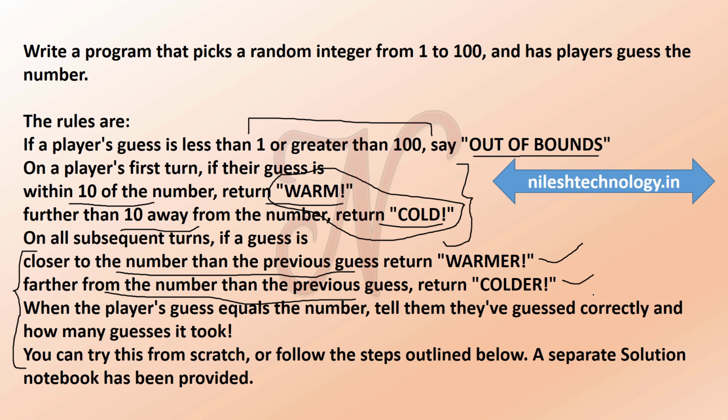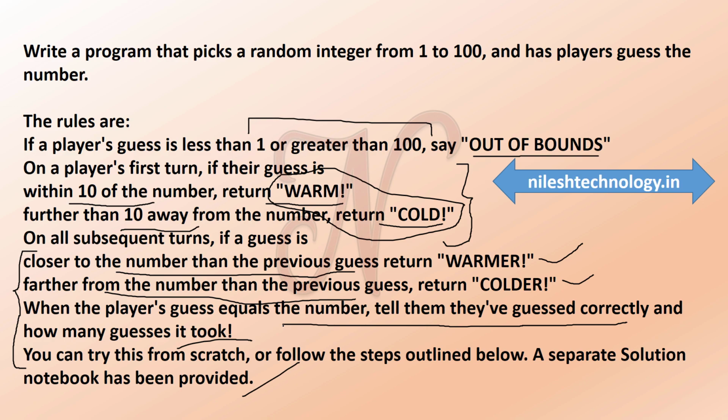If it matches, break the loop and display the last output: when the player's guess equals the number, tell them they have guessed correctly. You can display the message and print the count, which means how many guesses you attempted to get this result.